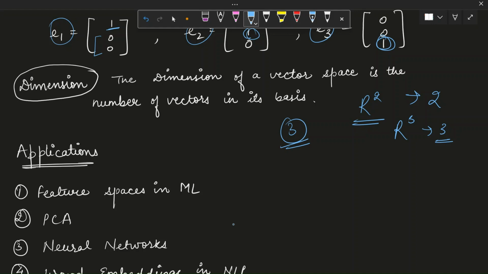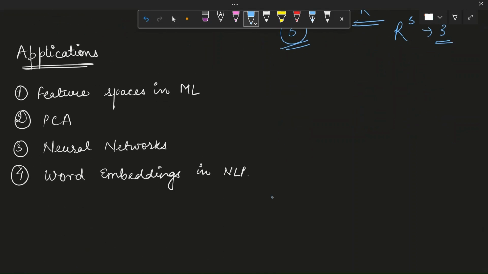Now, we will talk about applications of vector spaces in data science, machine learning and AI. The first application is feature spaces in machine learning. Data points are often represented as vectors in high-dimensional feature spaces. Support vector machines classify data using these vector spaces. Next is PCA, principal component analysis. I think it is common in all the mathematical foundational terms that you will study for data science, machine learning or AI. PCA reduces dimensionality by transforming data into a lower dimensional vector space while preserving the most important features.